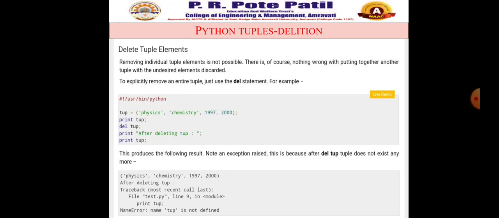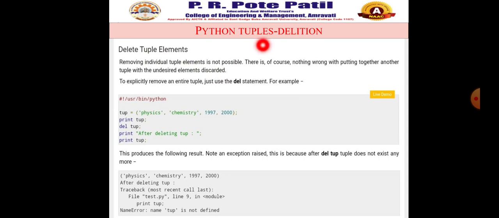Now the next is Python tuple deletions. If you want to delete the tuple, you can delete with the help of the del keyword. So removing an individual tuple element is not possible. See, updation is not possible. So deleting one of the elements is also an updation in case of the tuple. So you cannot delete any element from the tuple elements. तो जो आपका टपल्स आप डिनोट करते हो उसमें से कोई भी एक इंडिविजुअल एलिमेंट आप नहीं पॉसिबली रिमूव कर पाते हो.